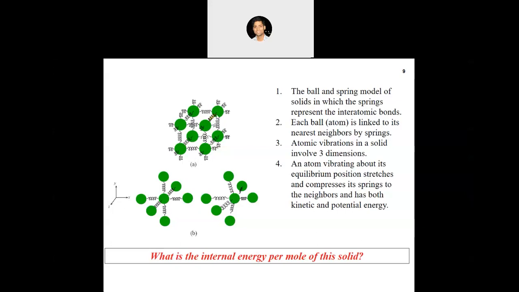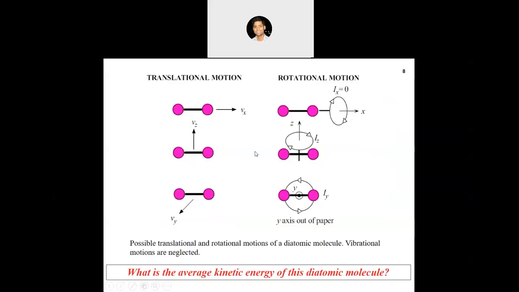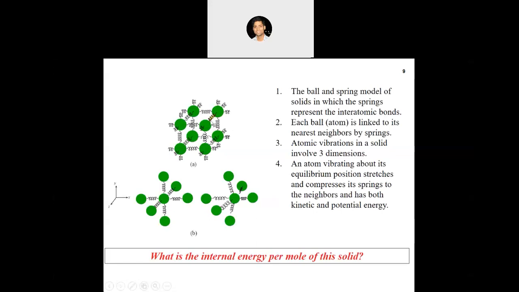Like in the previous case, we had only diatomic molecules where only two atoms are bonded to each other. But in this case, an atom is bonded in all the directions, so it cannot rotate around its position. Rotation would mean rotating the whole solid, which means the solid is not in equilibrium. So that's why there are no rotational degrees of freedom.